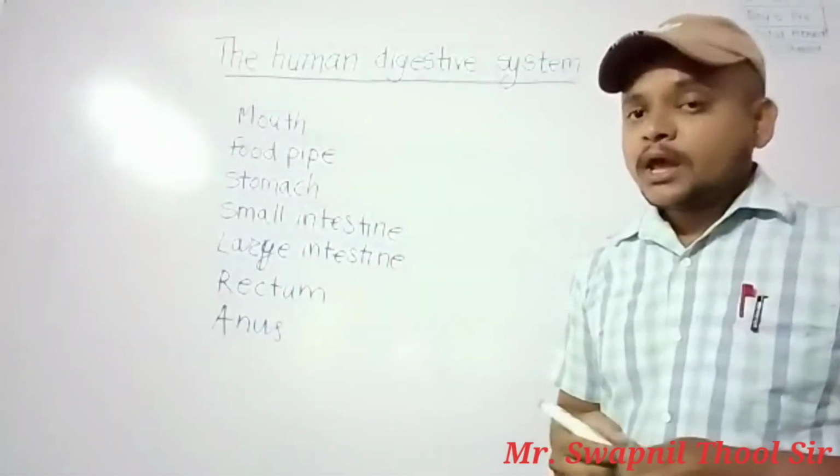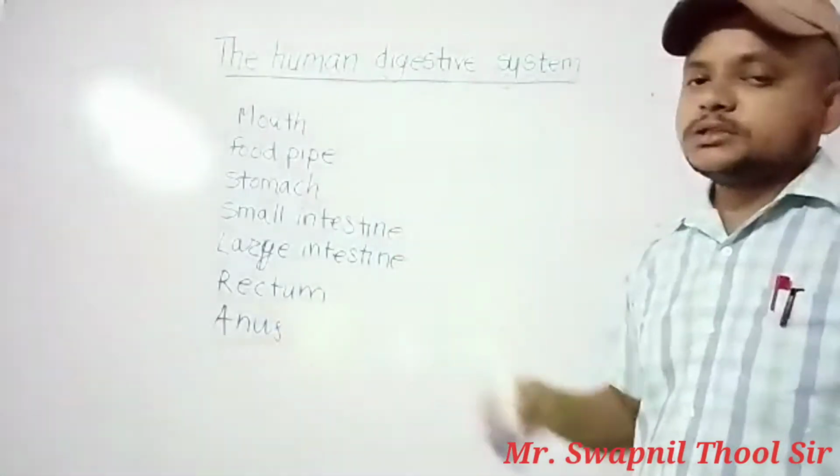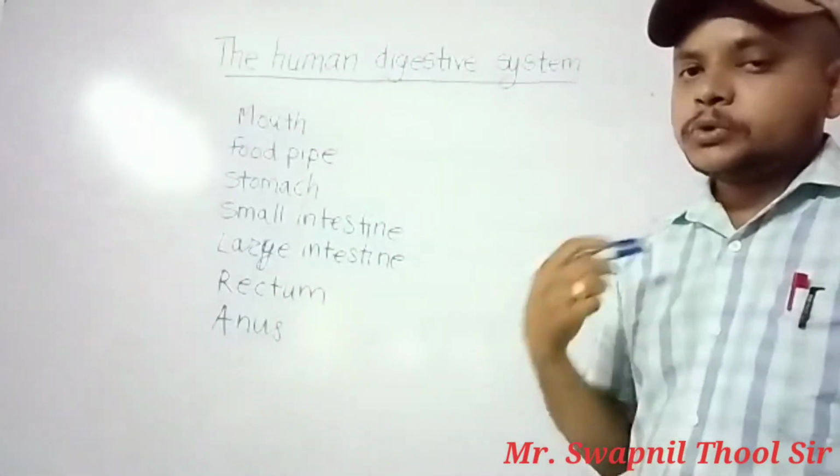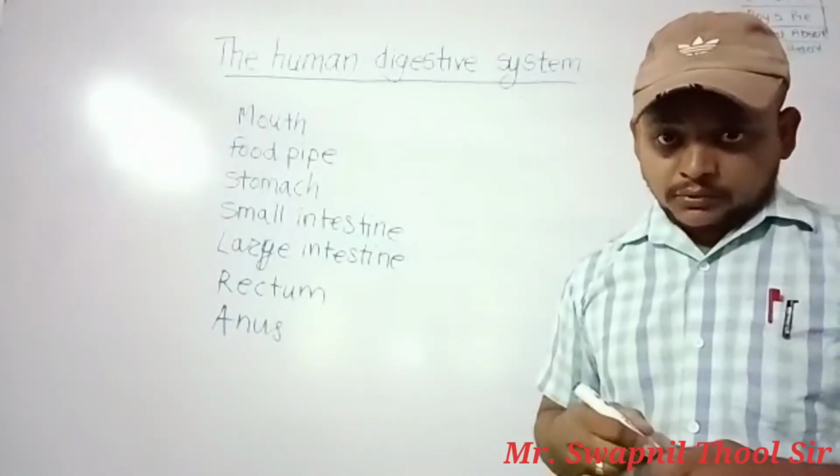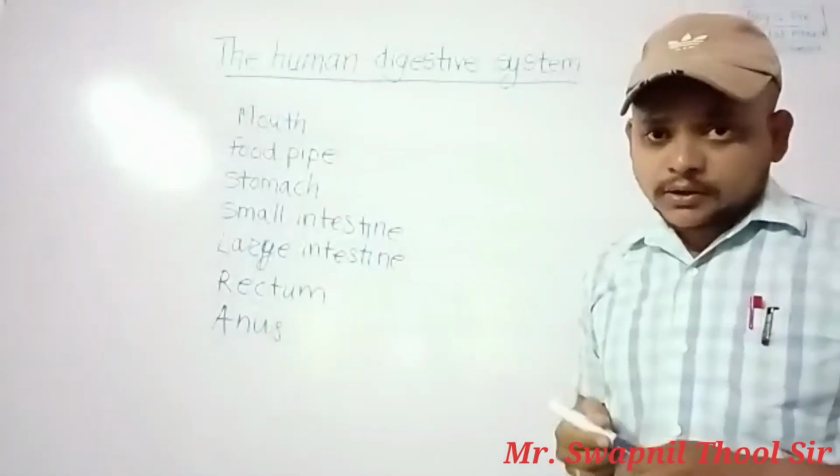Along with these organs, some digestive juices are also secreted by our various glands.